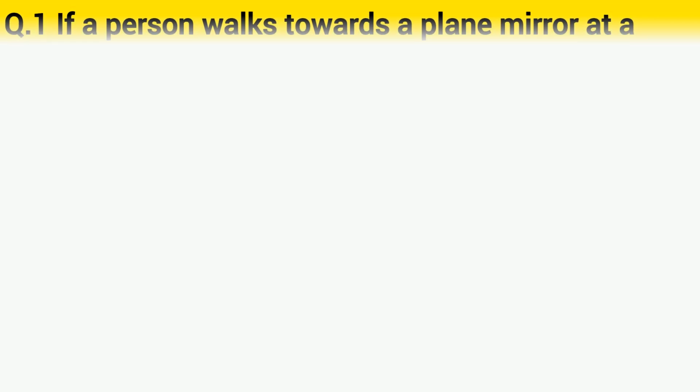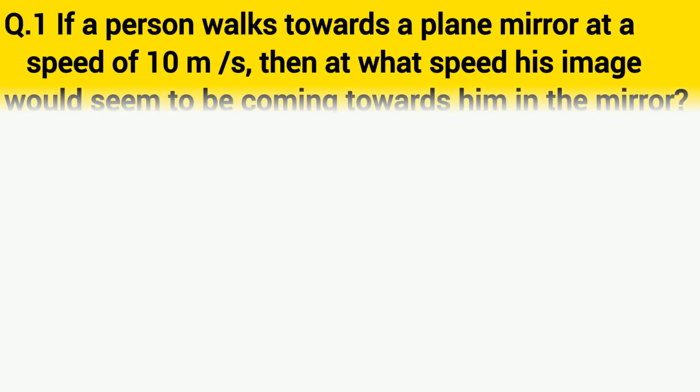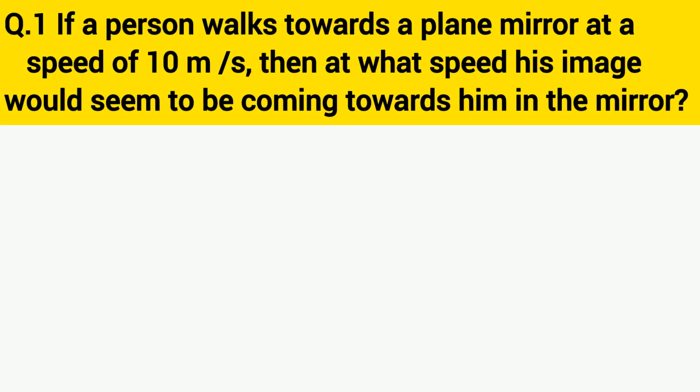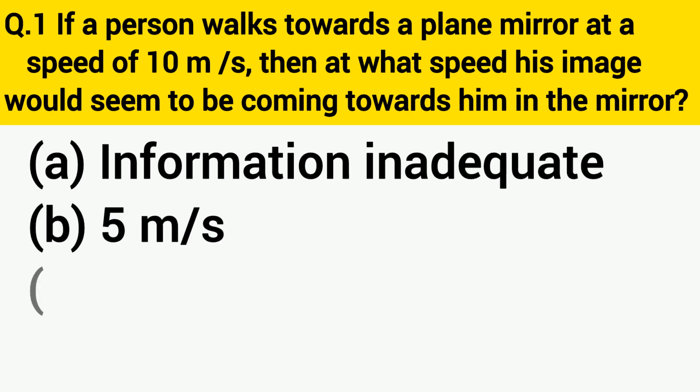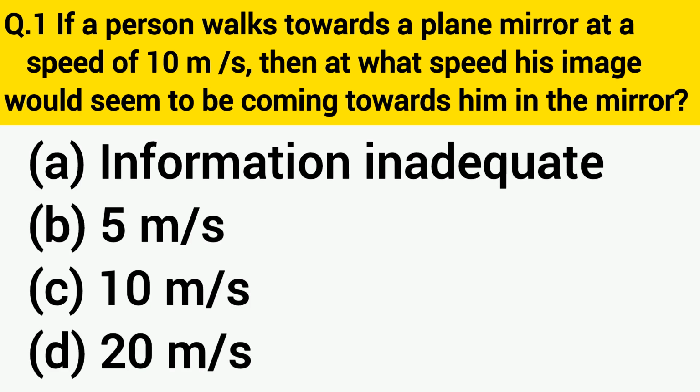Question number 1. If a person walks towards a plane mirror at a speed of 10 meters per second, then at what speed would his image seem to be coming towards him in the mirror? A. Information inadequate. B. 5 meters per second. C. 10 meters per second. D. 20 meters per second.